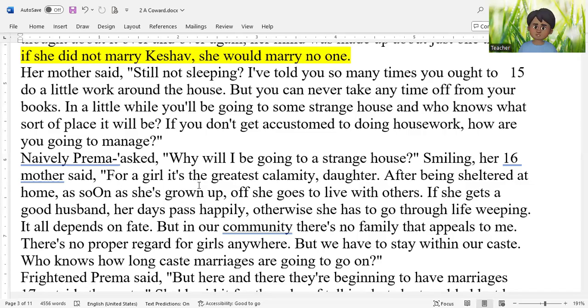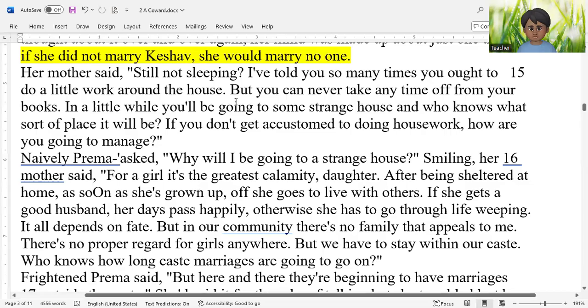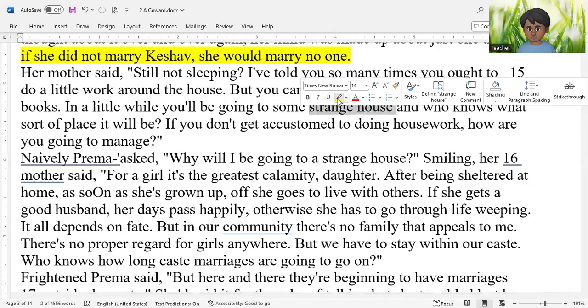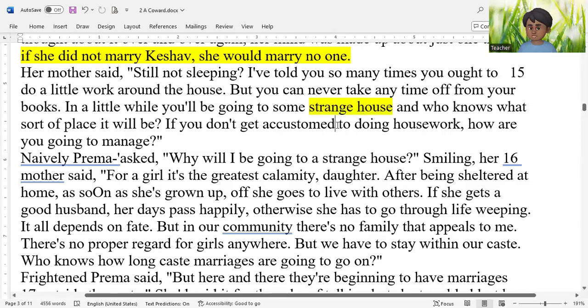Then the mother says, in a little while you will be going to some strange house, and who knows what sort of place it will be. Please highlight the word strange house in your note copy. And this remarkable thing because it tells another reality. It is about arranged marriage.